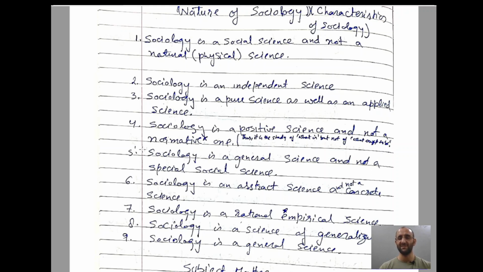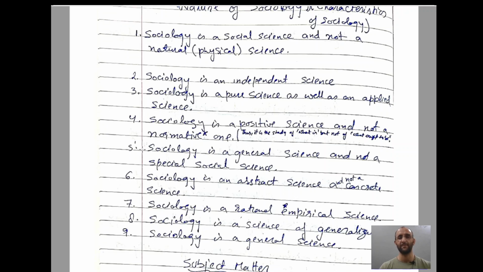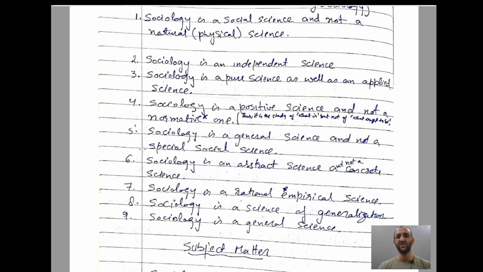What is pure science? It means just science which exists in papers, and applied science means which can be applied. Sociology is a positive science and not a normative science. What does it mean? It is a study of what is, but not of what ought to be. It is a study of how the society is right now in current conditions, but it is not a normative one, like we do not study how this society should be or ought to be. It is a current study of the society.